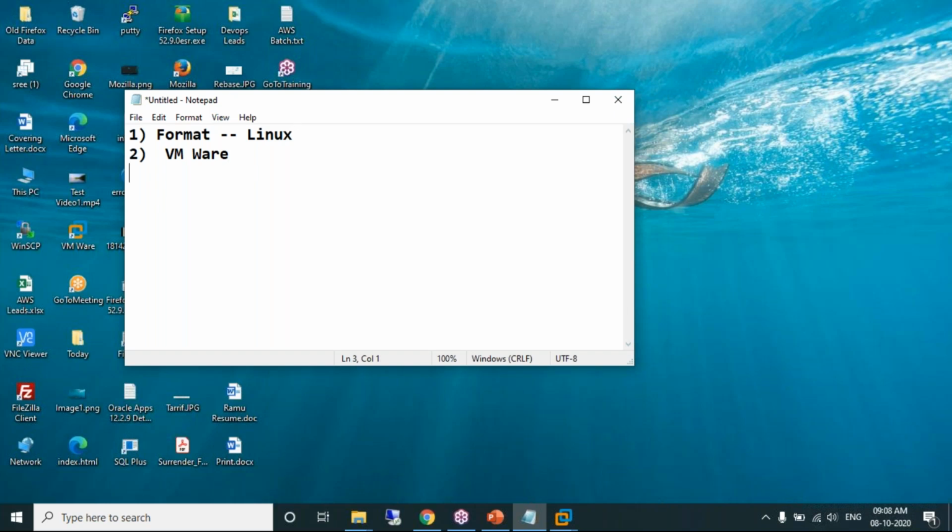Option 3: I can also create a Linux machine on AWS cloud. As our course is DevOps with AWS, we'll be exposed to the AWS environment. I hope a few of you already have exposure to AWS, but for participants who are completely new to AWS, they will get clarity on how to go ahead and work with the AWS environment. So this is our plan for today's session.